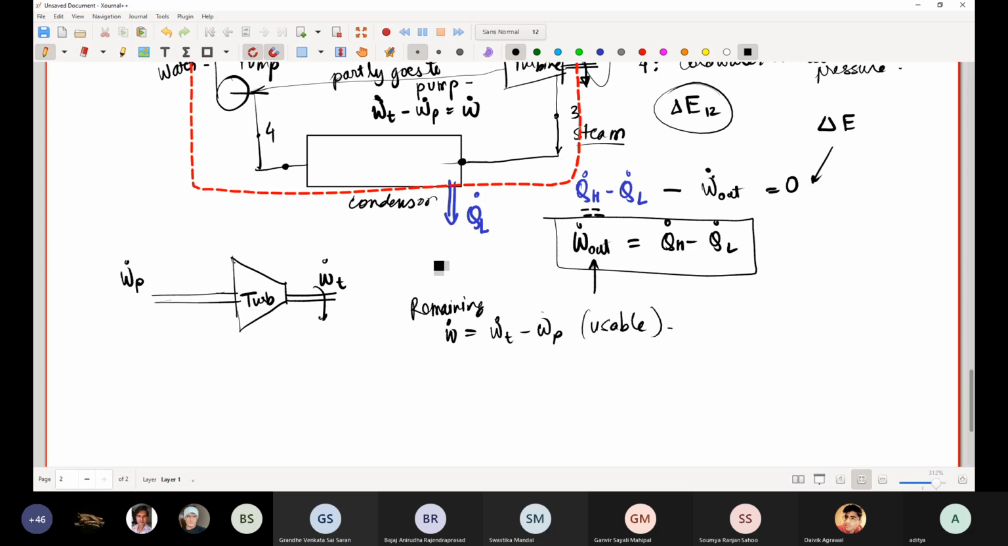Now what happens at this shaft? This shaft is coupled to an alternator. Has everyone heard of the word alternator?